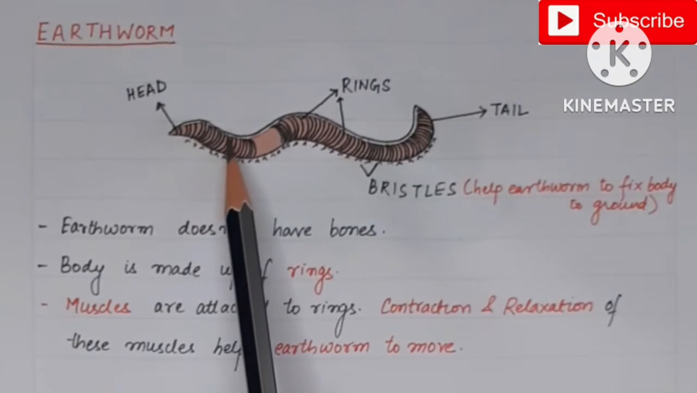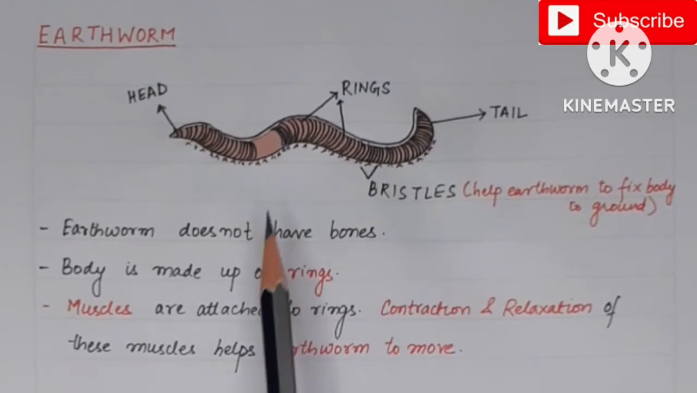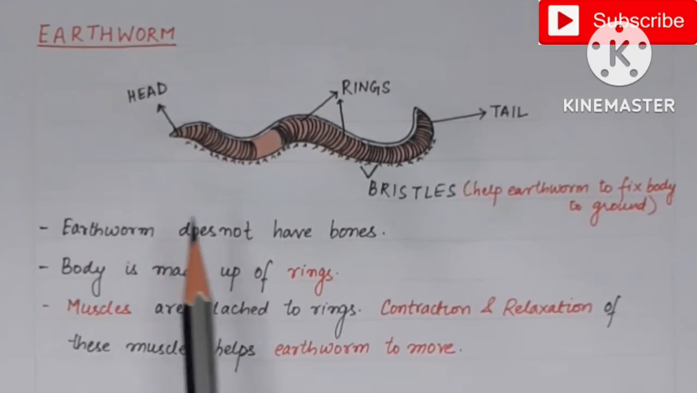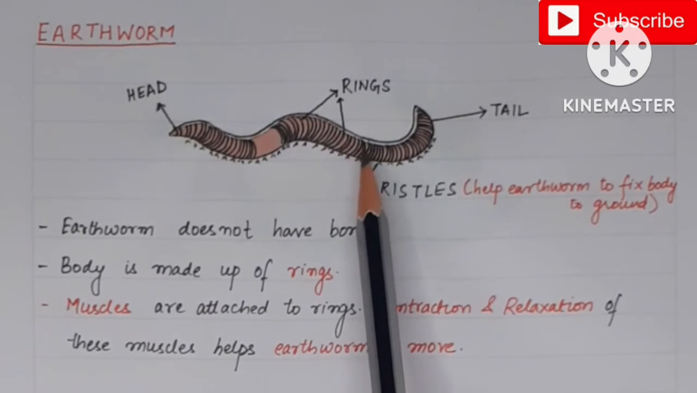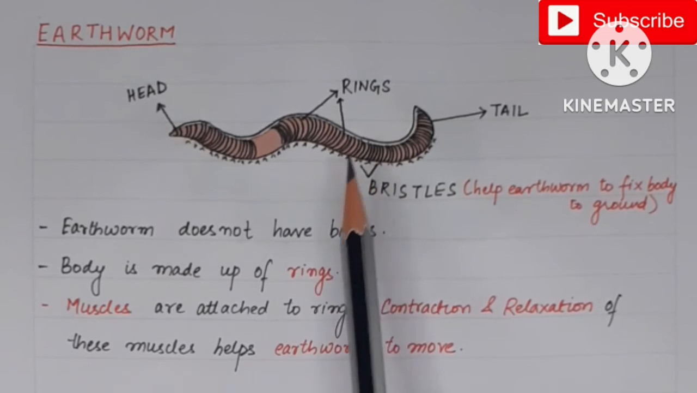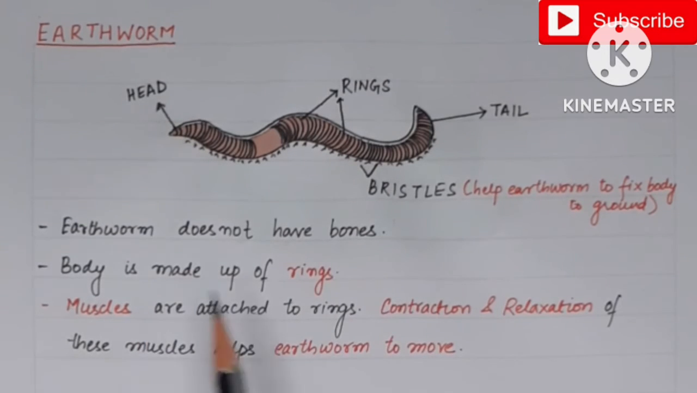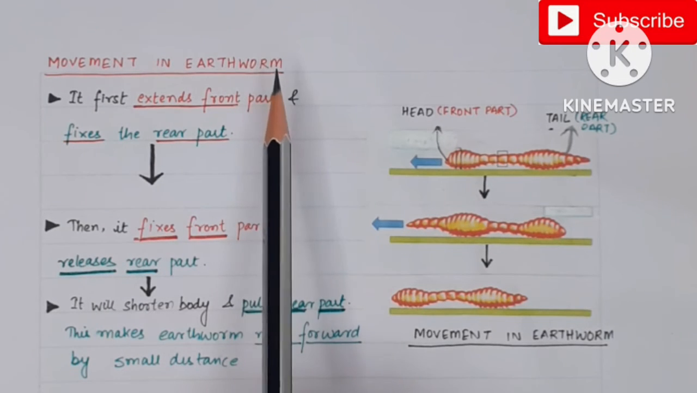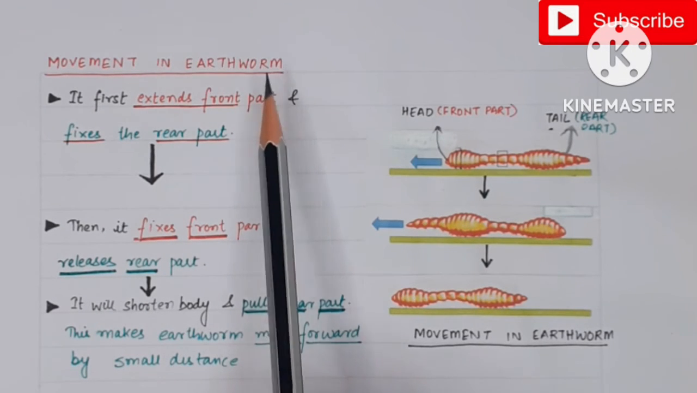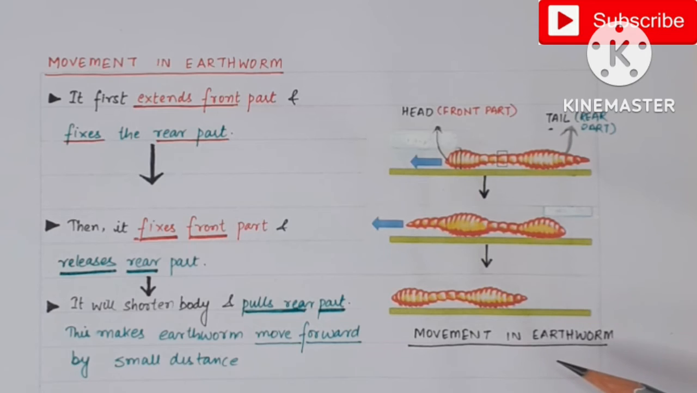Now if we observe the body of the earthworm, it does not have any bone. The body is made up of rings, and to these rings the muscles are attached. Contraction and relaxation of these muscles helps the earthworm to move. Now, how does the earthworm move? In order to understand the movement in the earthworm, we will follow this diagram.